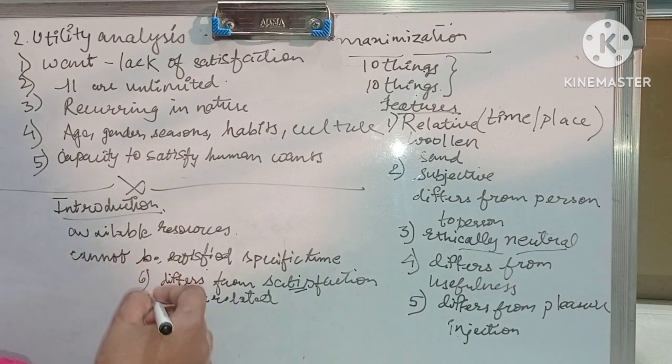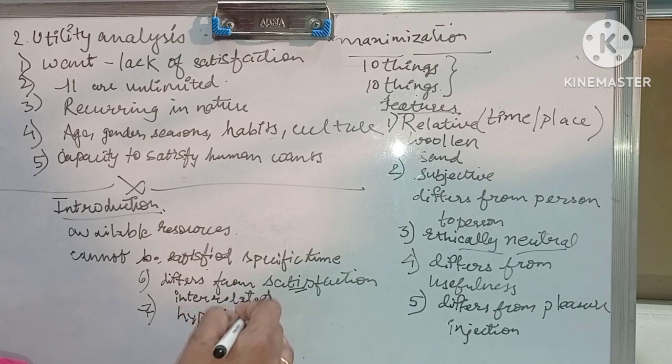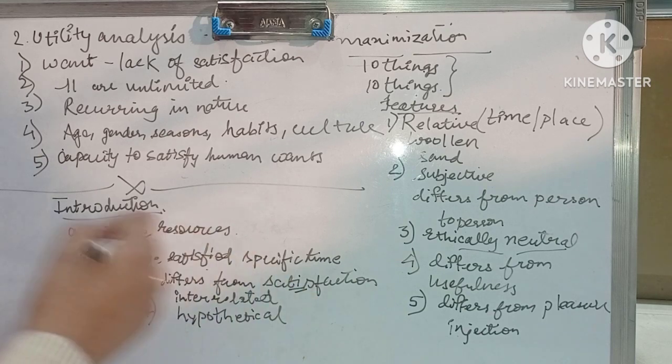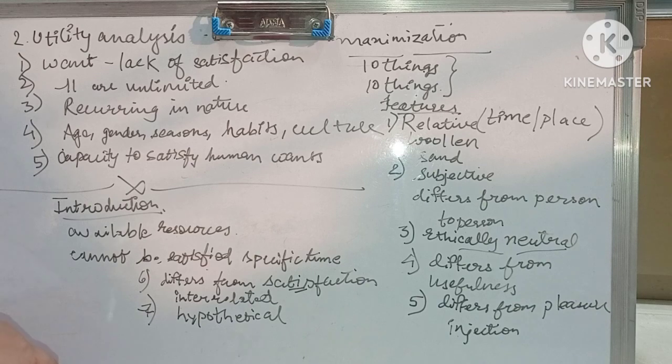Measurement of utility is hypothetical. Hypothetical means what? Utility is an abstract concept. Cardinal measurement of utility is not possible. You cannot measure it actually.